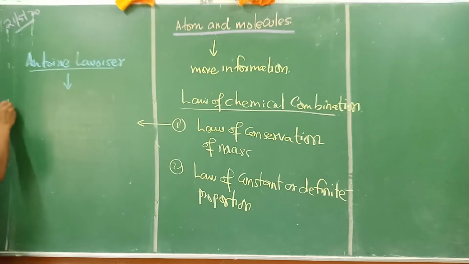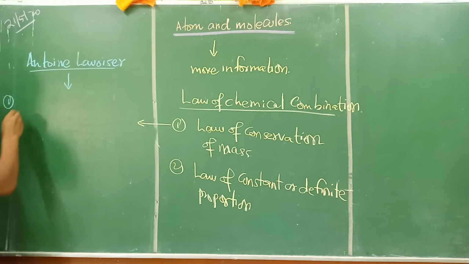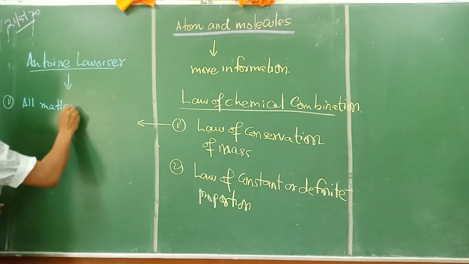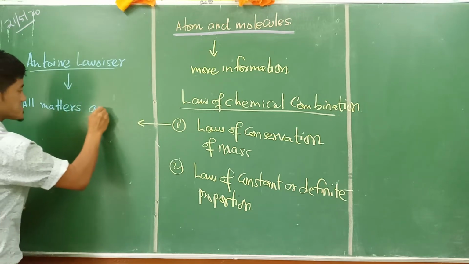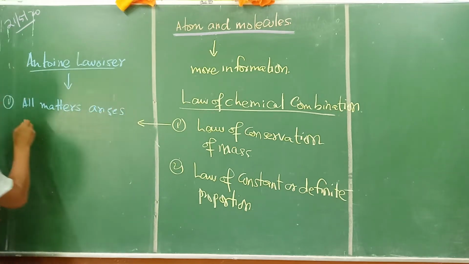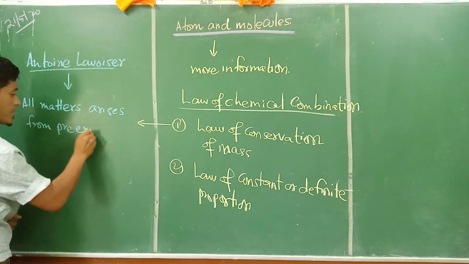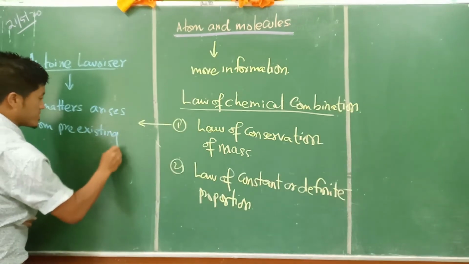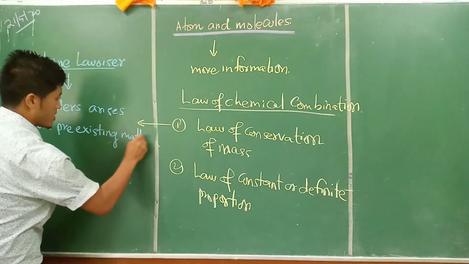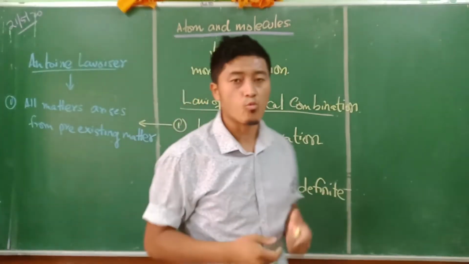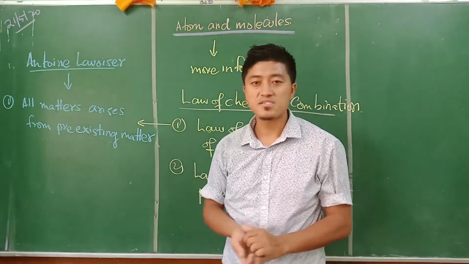Number one, he said all matter arises from pre-existing matter.